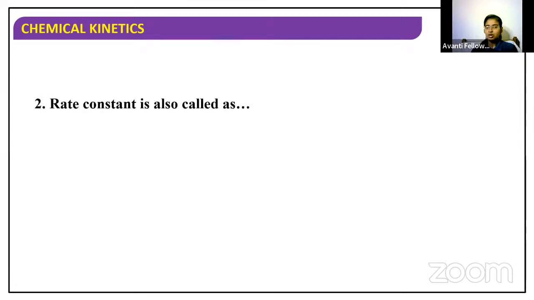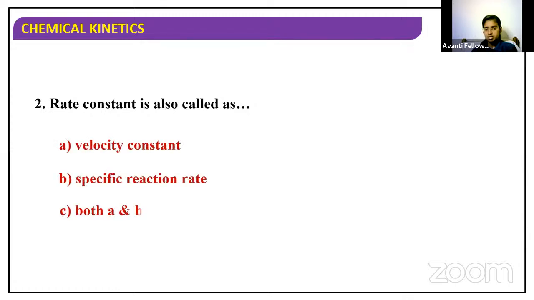Rate constant is also called as velocity constant, specific reaction rate, both A and B, none of these. What is this rate constant? Option A or option B? B. Everybody is going for B. Okay, let's check the answer. Neither A nor B alone is the correct answer. So the correct answer is option C.